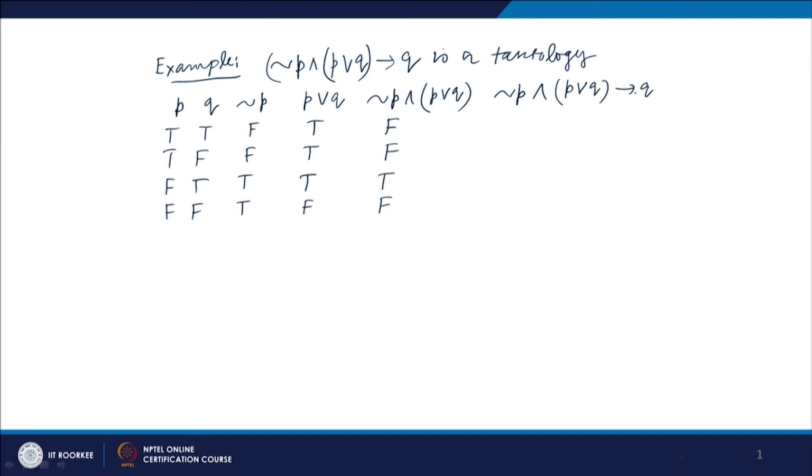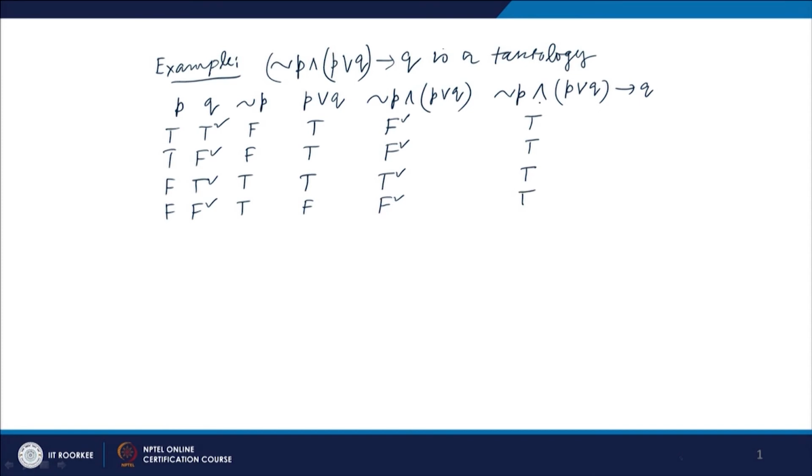So let us look at this column. Here we have F and here we have T, so we have T here. Here we have F, F, so we have T here, T here, T here. This proposition gives the truth value T, and then F, F, so we get T here.